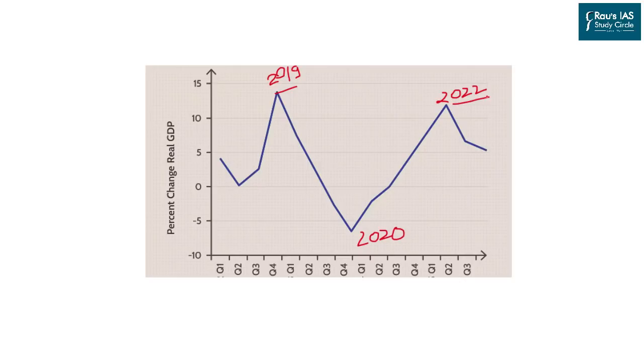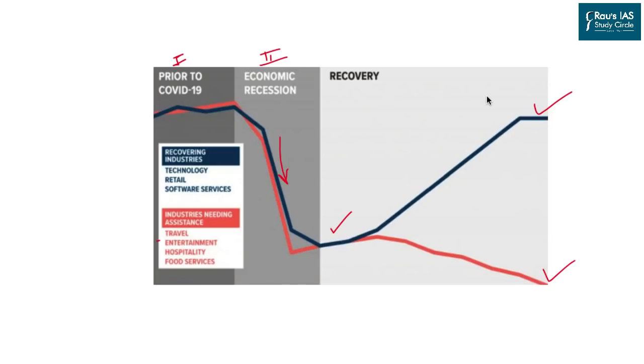So as you go through the entire structure of this diagram, you can easily say that the English letter V is visible from this graph. And this is what we call a V-shaped recovery. So this is what India was expecting, and this is what India is observing as of now.